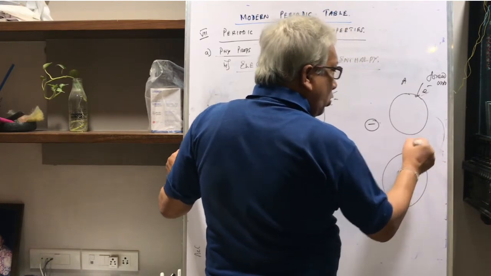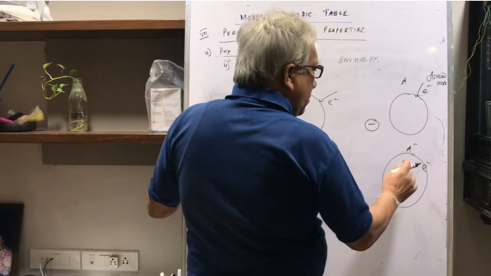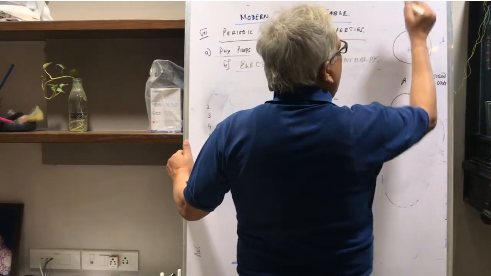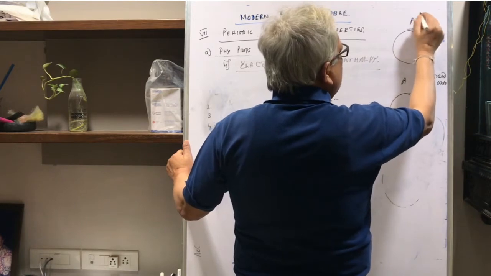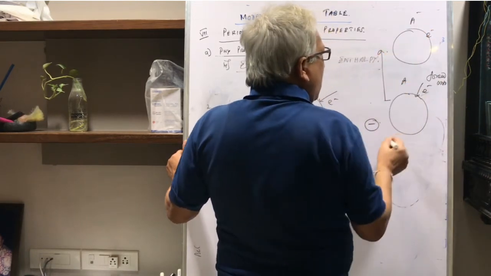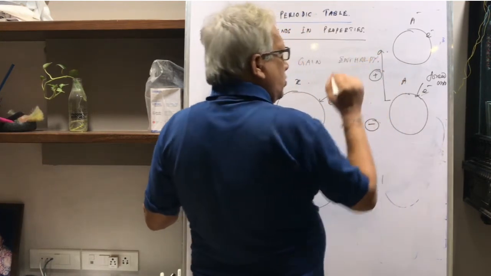Of course, A minus will not be stable, and if it is not stable, what will happen? A minus will be like this. I will show it on the higher side. So this is A minus after gain of electron, and it has gone up in energy, and in that case the energy change or enthalpy change will be positive.